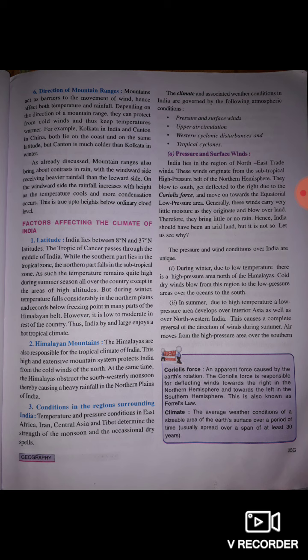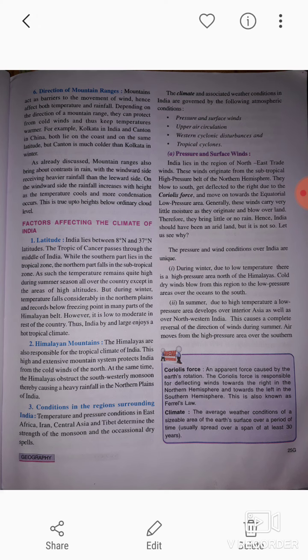So we have discussed the latitude, altitude, pressure and wind, distance from the sea, ocean currents and direction of the mountain ranges. These were the factors that control climate. Now we will discuss the factors affecting the climate of India. Which factors affect the climate of India?